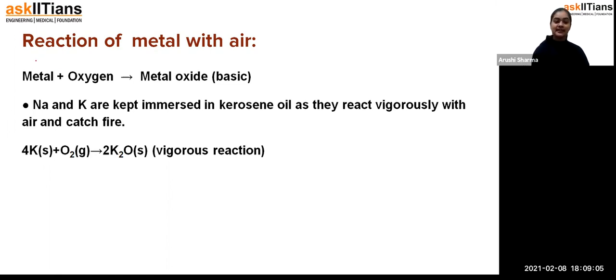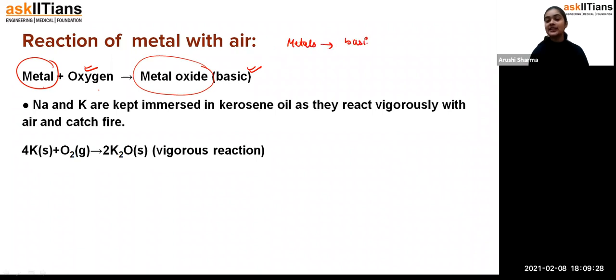So when the metal reacts with oxygen, we know that either you are giving oxygen to it or you are getting oxygen from the air, because air contains oxygen. By reacting the metal with the oxygen, it forms the metal oxide, which is also basic in nature. That means, students, metals on reaction with oxygen form basic oxides.